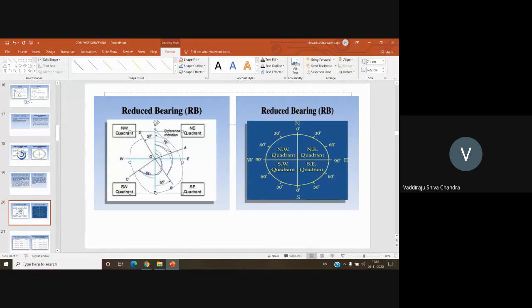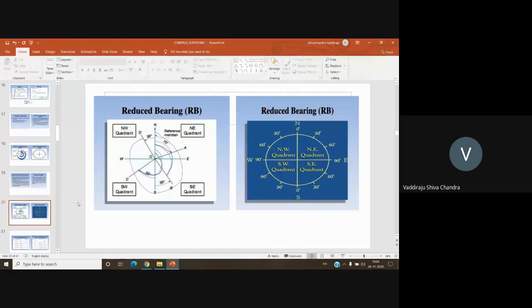If values are given in whole circle bearing, you can convert them into reduced bearing. If they are given in reduced bearing, you can convert into whole circle bearing. But the prime thing you need to keep in mind is the number of quadrants and the ranges of quadrants. You have only four quadrants: northeast, southeast, southwest, northwest, and the quadrant values range from 0 to 90, 90 to 180, 180 to 270, 270 to 360.